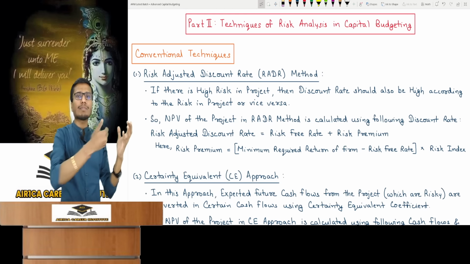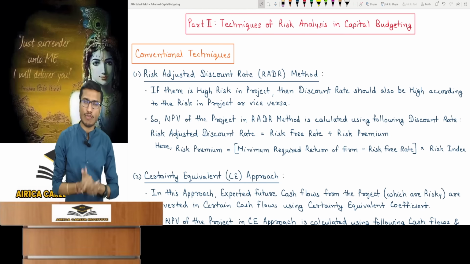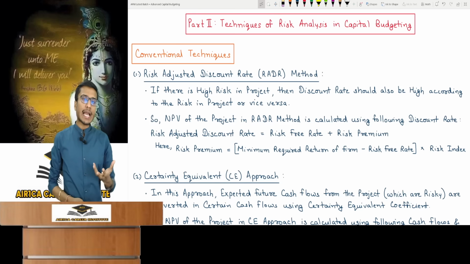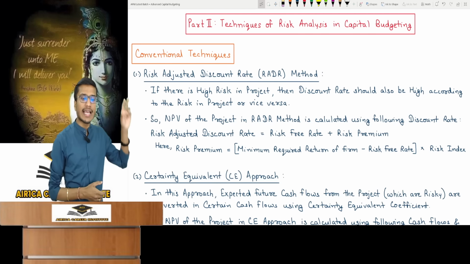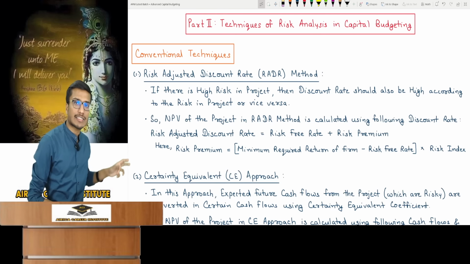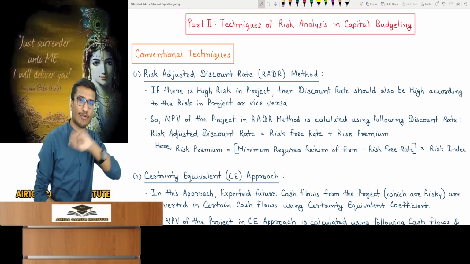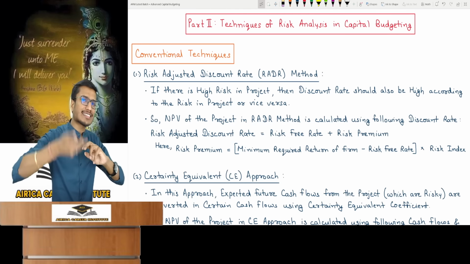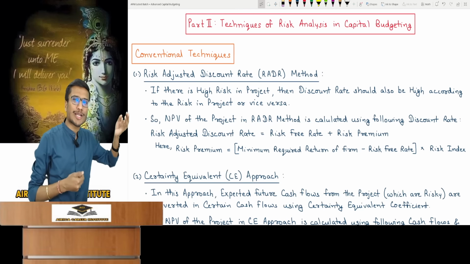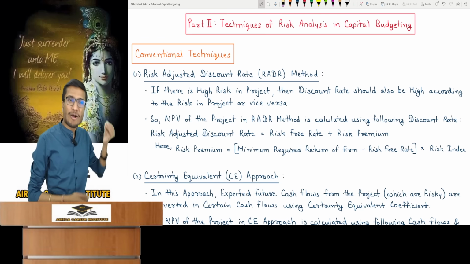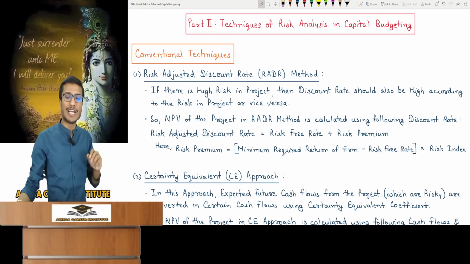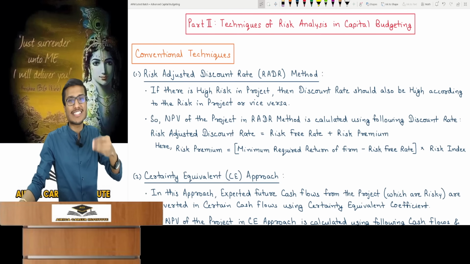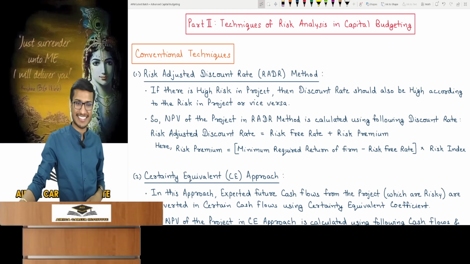Conventional means traditionally people have been following these techniques for a very long time. To incorporate risk in capital budgeting decisions, to analyze risk, conventional techniques, meaning these techniques I am about to teach you, people have been following them for a very long time. Now you think when we talk about advanced capital budgeting for older people, this is the advanced technique. Look, it's very easy. Old timers thought that these were advanced. You'll see now. So these are old techniques, which is why they are not tough techniques. They are very easy techniques.